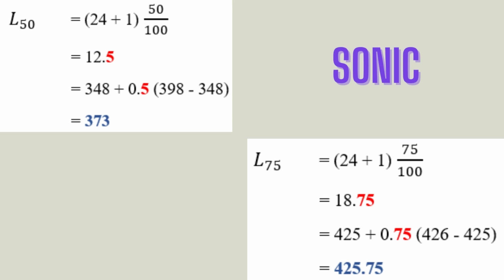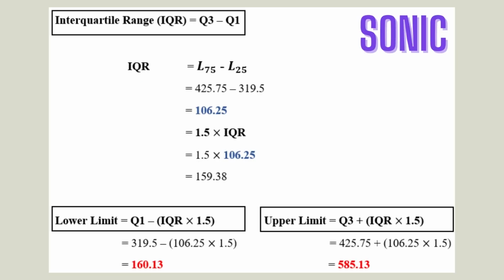Similarly, for the 50th and 75th percentile, we have to repeat the same method to find the position and calculate it based on the observation values. So for the 50th percentile, the value will be 373, which is basically the median in this data set. And for the 75th percentile, the value will be 425.75. And for plotting the box plot, we have to calculate the interquartile range, which is Q3 minus Q1, and that will be L75 minus L25, and the answer is 106.25.